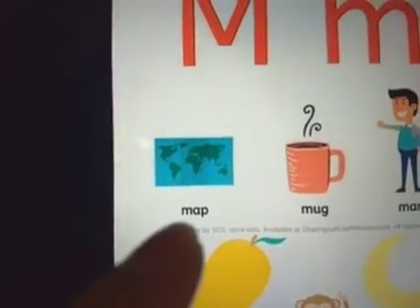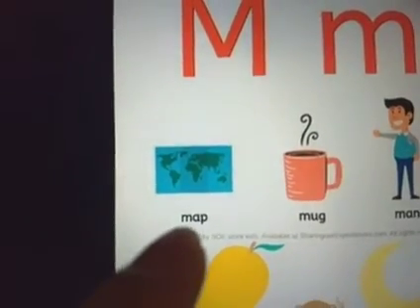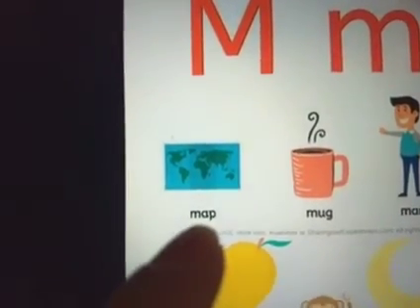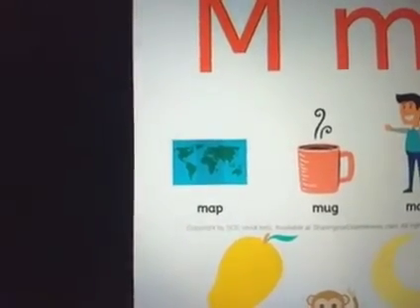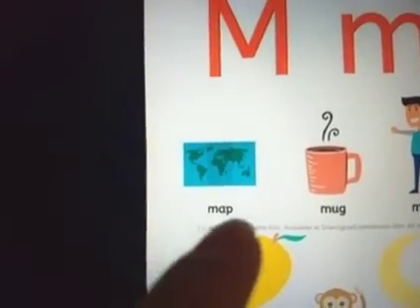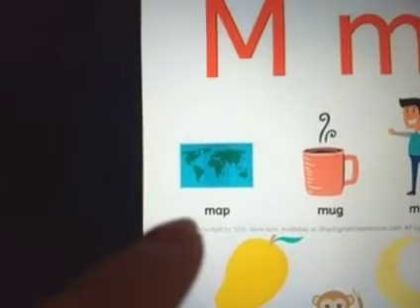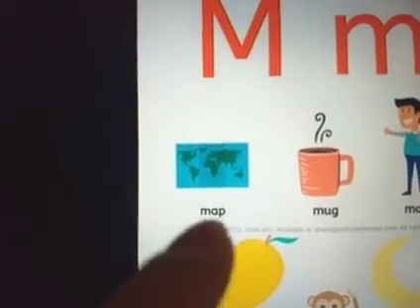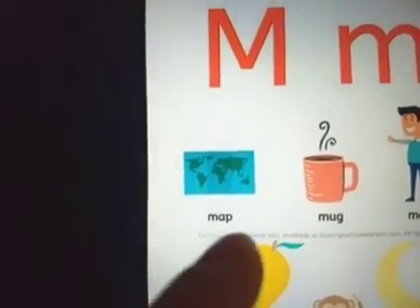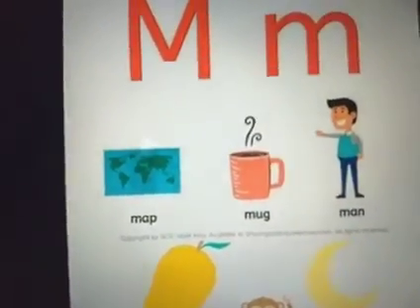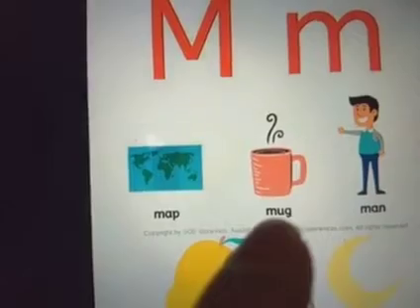The sound is M, A, P. Map. You know the sound of all these three letters now, so you can start reading it. M, A, P. Map.